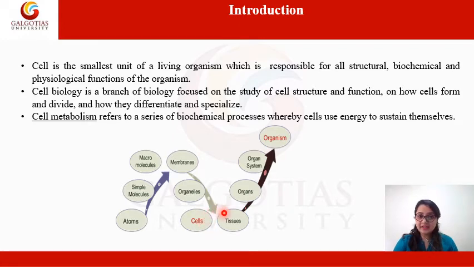From cells, we get tissues. From tissues, we get organs. From many types of organs, we get an organ system. And after the organ system, we have a complete organism. So from atoms to organism, all these things are responsible in forming a human being or any kind of living organism.